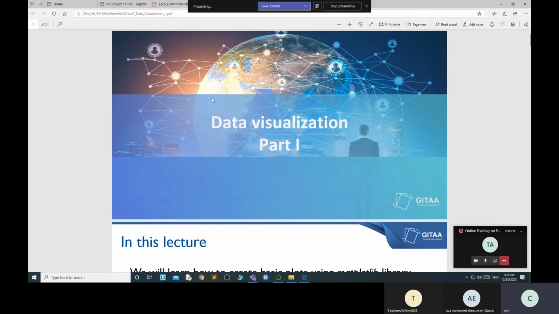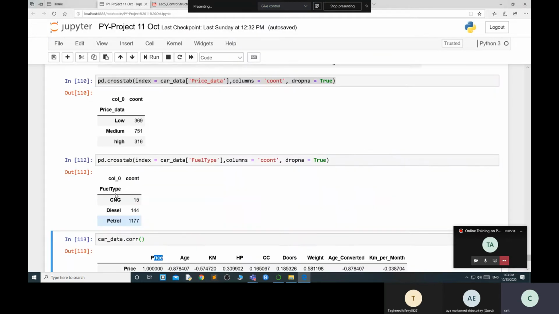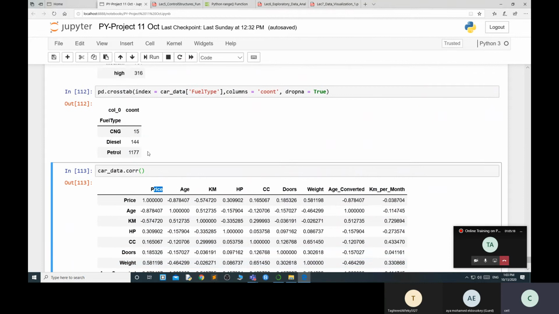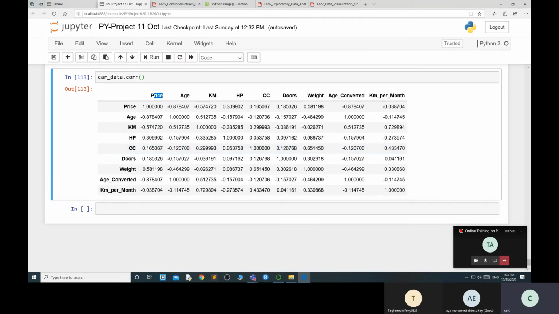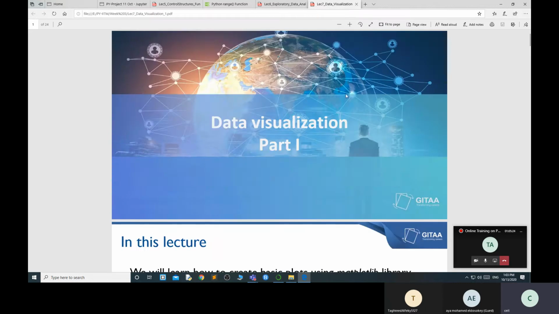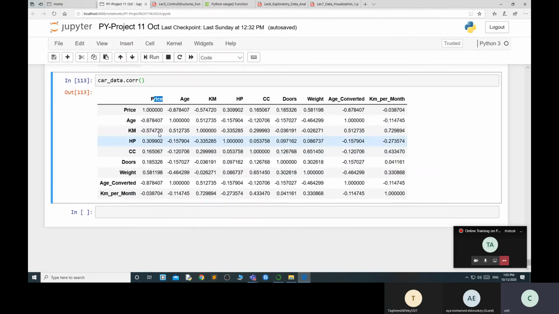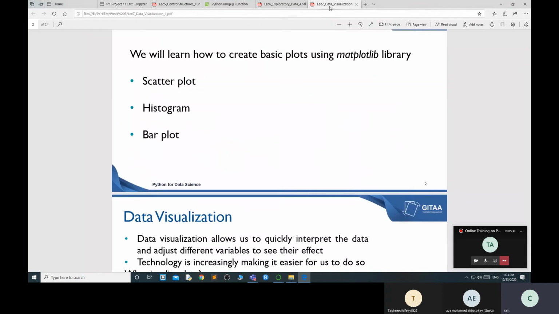So right now, I just performed here a small project. I am doing some data cleaning. Now my task is completed. I found out the correlations between two particular columns. Now the visualization part comes into the picture. Whatever we did with this data, we can find out with data visualization.